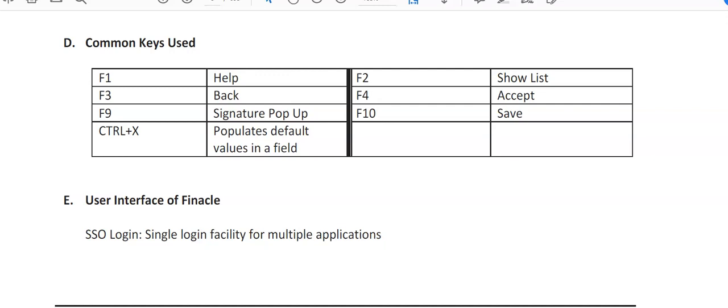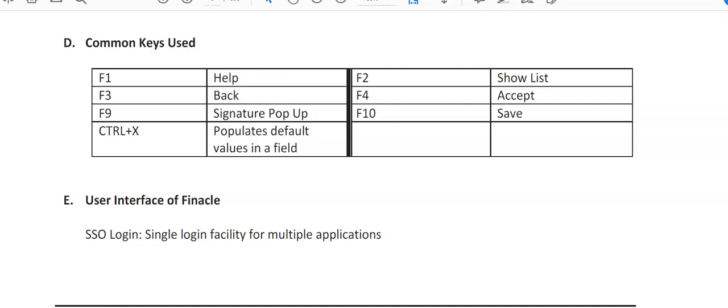F4 accept, right? I'll be showing you when we create transactions what is the use of F4 and F10. F4 is when you have accepted a particular entry. F10 is when you save it, right? So maker will do F4, F10, then checker will also do F4 and F10, and he will verify that. F9, when we are making any payment and want to see the signature, we want to tally the signature on the check with the system. We may press F9.